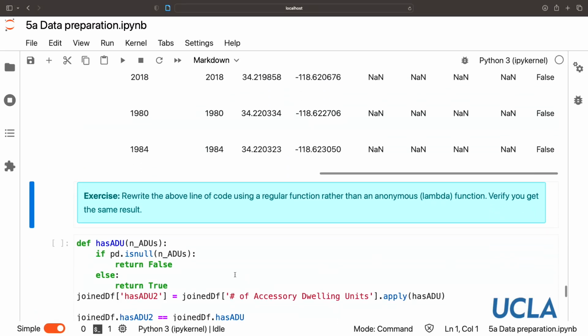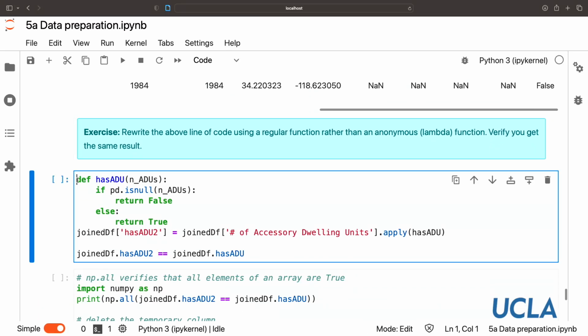Okay, how can we do this? Well, let's define a function that takes an argument that we're going to call the number of ADUs, nADUs. And if this is null, then we're going to return false. Otherwise, if it isn't a null value, we're going to return true. And so let's create this as a new column that has ADU2, just to distinguish it from our previous has ADU column.